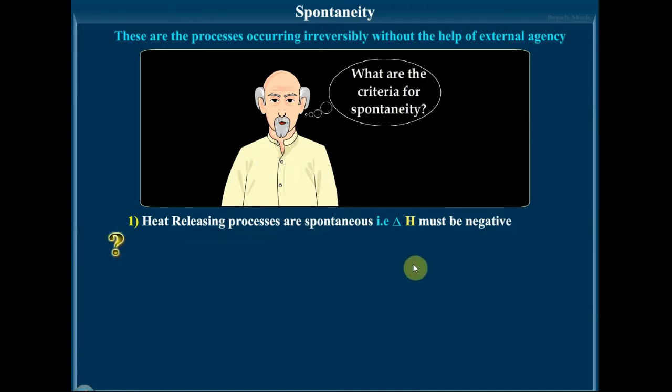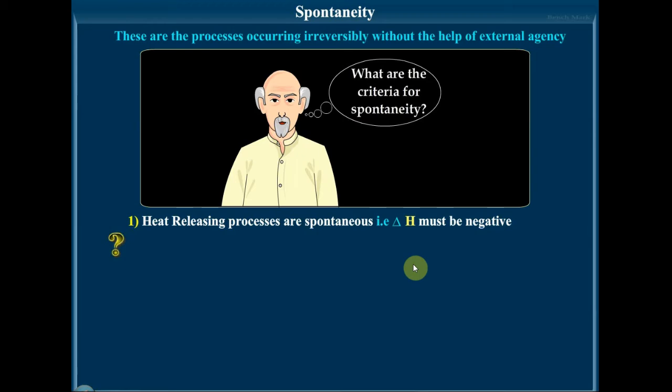Now, is a decrease in enthalpy an essential criterion of spontaneity? The delta H criterion fails to explain the spontaneous nature of a large number of reactions whose delta H is found to be positive, or even zero. For example, evaporation of water, that is, conversion of liquid water to gaseous water vapor. It is a spontaneous process, but delta H is found to be positive there, that is, it is endothermic.